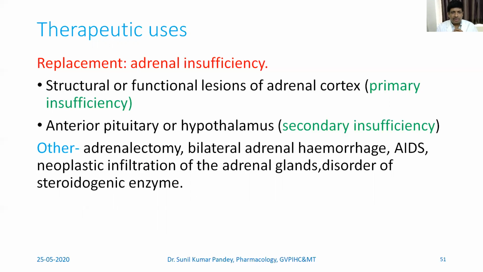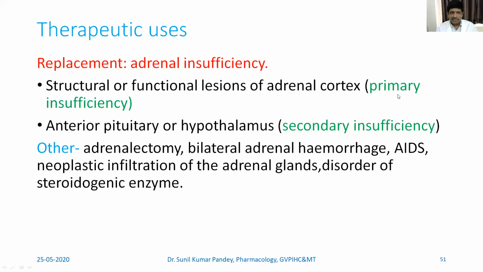these corticosteroids are given as a replacement therapy, in case of lesser release of cortisol or aldosterone. So we can say that corticosteroids are used as replacement therapy in case of adrenal insufficiency. And this adrenal insufficiency may occur because of a primary reason or a secondary reason. The primary reason will be called primary insufficiency. The secondary reason would be called secondary insufficiency.